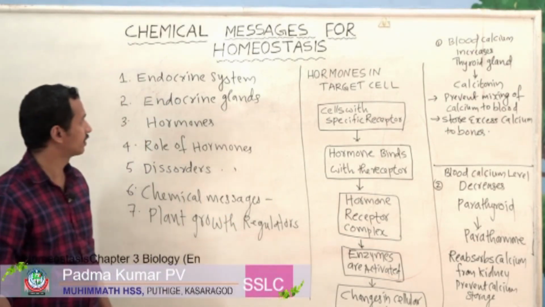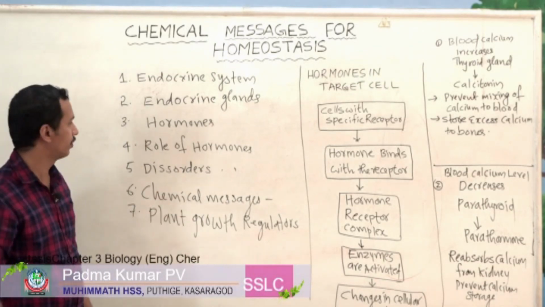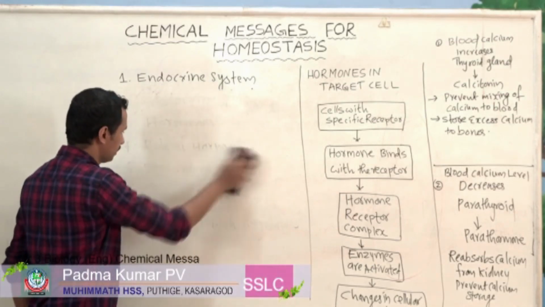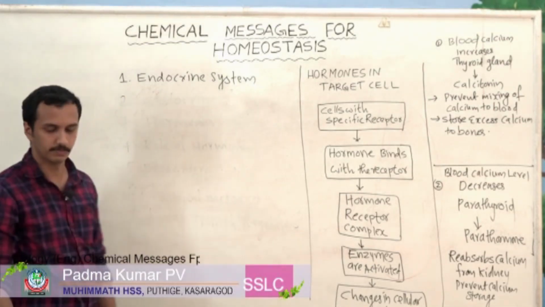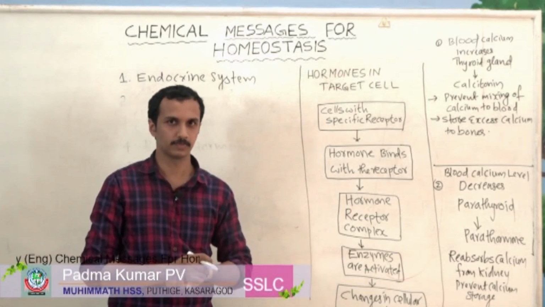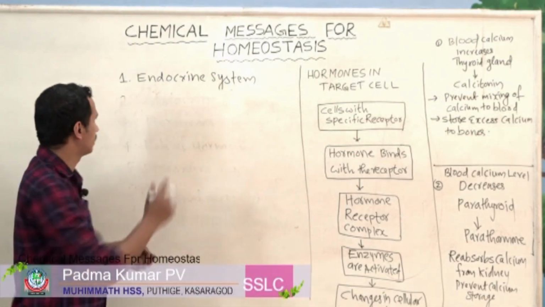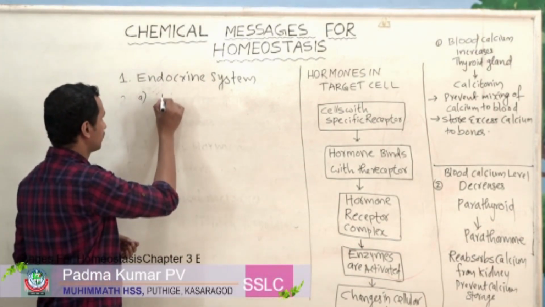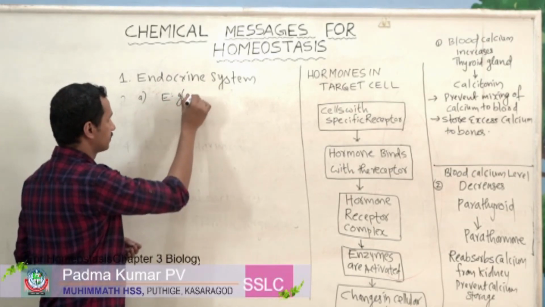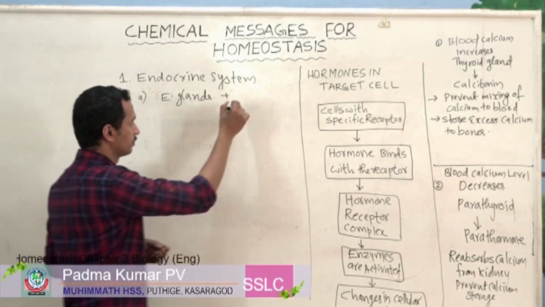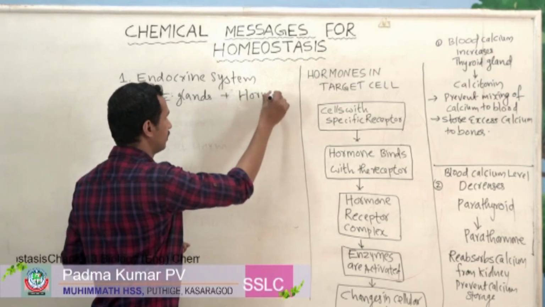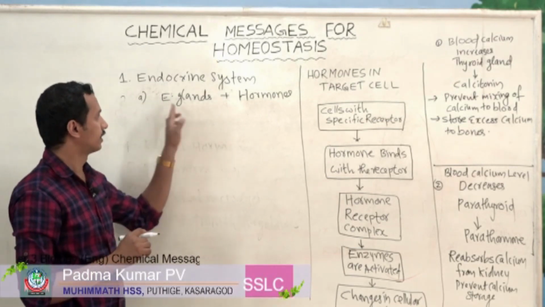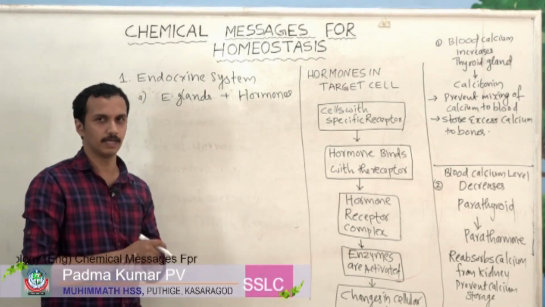So let us move to our first topic, that is endocrine system. So what is endocrine system? That we have to discuss first. Actually, this endocrine system includes two parts, that is endocrine glands plus hormones. So the endocrine system includes two regions, endocrine glands and hormones.